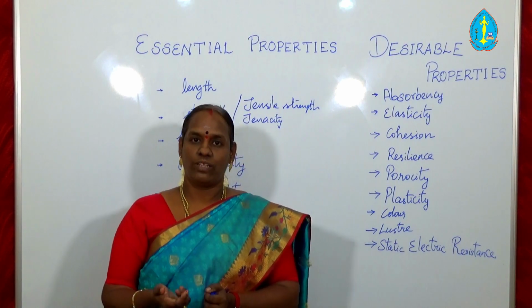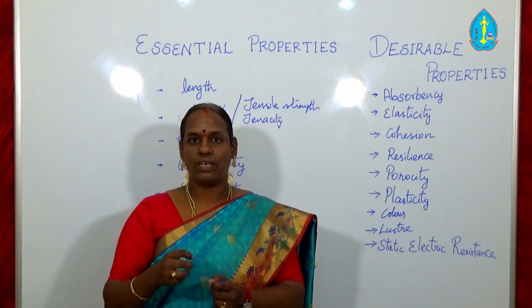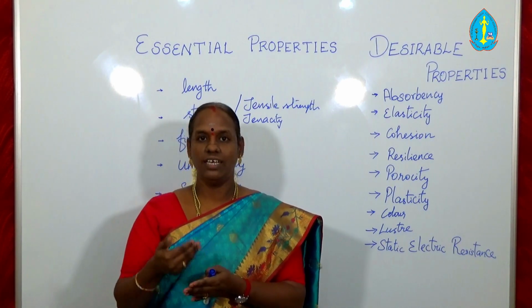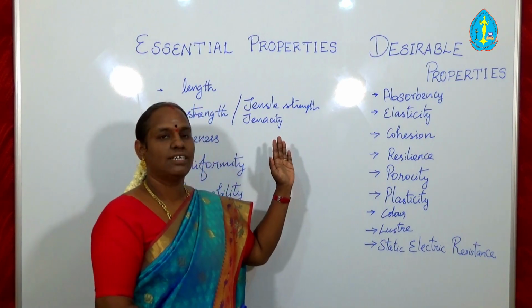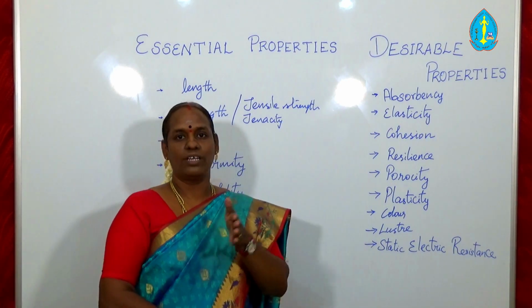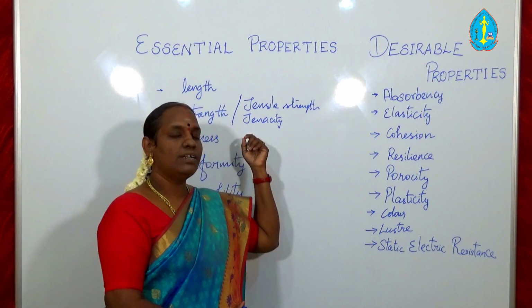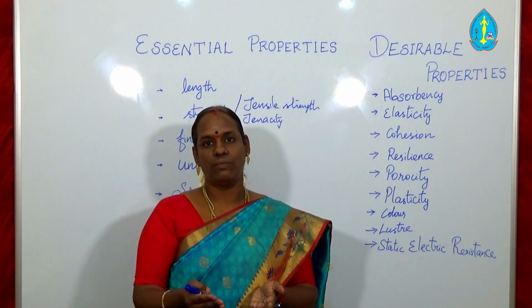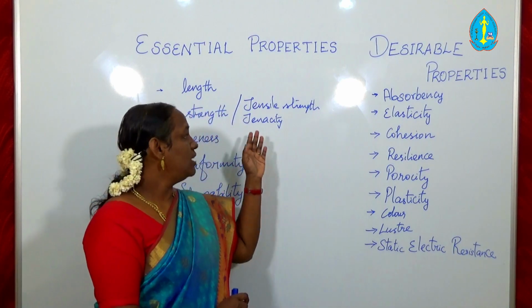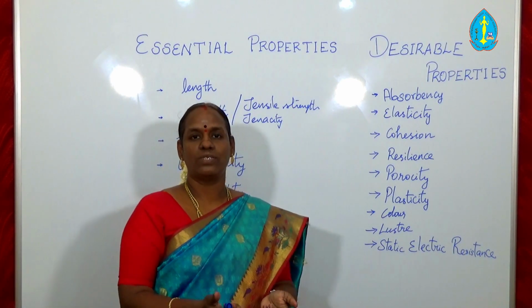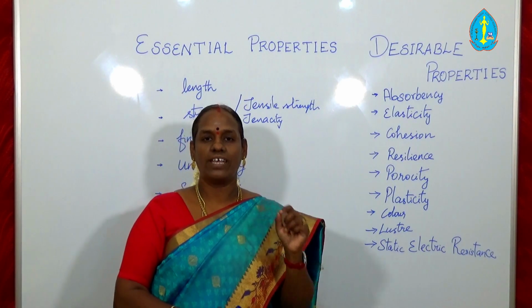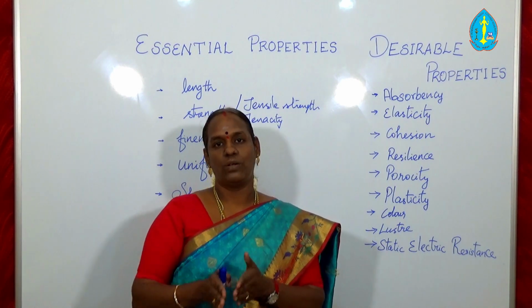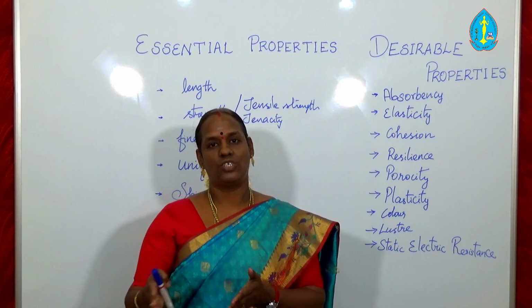So when the load is applied on the fiber, the molecules present in the fiber extend. Up to a particular limit only, the fiber can withstand the load. So the strength plays an important role in converting the fiber into yarn. If the fiber has more strength, we can convert the stronger fiber into a stronger yarn. And if the fibers are weak, we can't produce a stronger yarn. So if we want the final product, that is the end-use yarn, to be stronger, we should use the fiber with more strength.